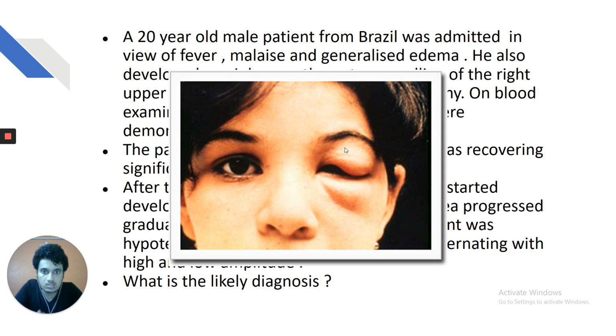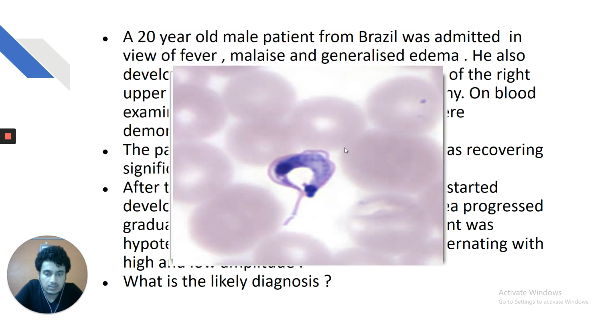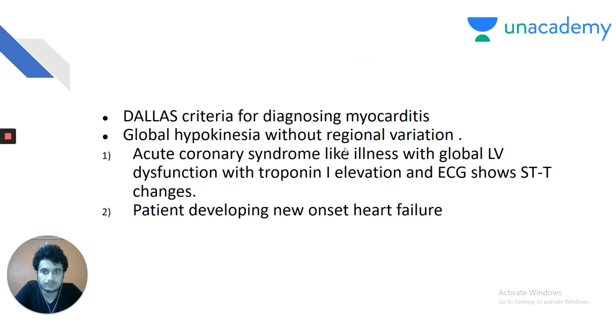So these are all potential MCQs in your microbiology, which you are revising in medicine. This is a trypomastigote. It is a diagnostic form for the diagnosis of Chagas disease. And again, as I said, there is lymphadenopathy. And in lymph nodes, you will be able to memorize from your microbiology that amastigotes can be demonstrated in the lymph nodes. Circulating trypomastigotes with amastigotes in the lymph nodes, classical picture of Chagas disease. So classically, we see it is a case of myocarditis developing in the recovery phase of viral illness.